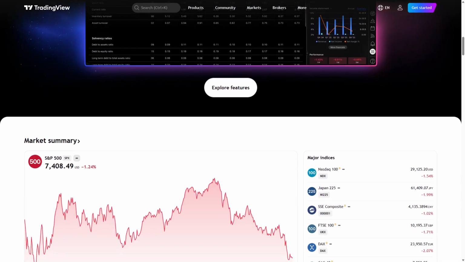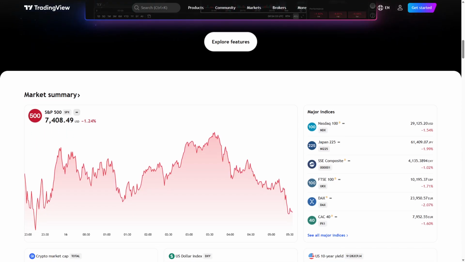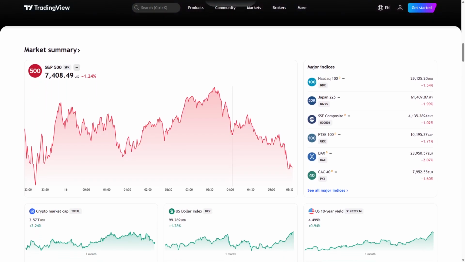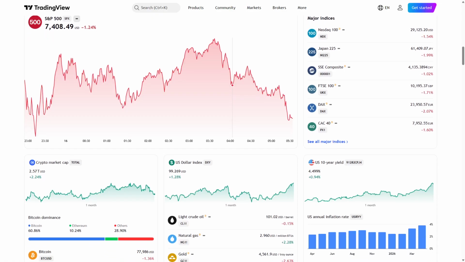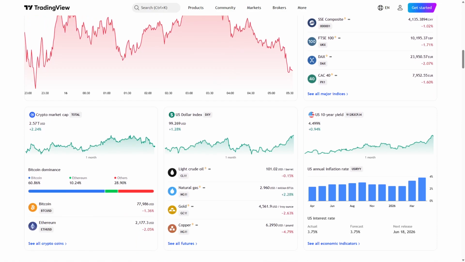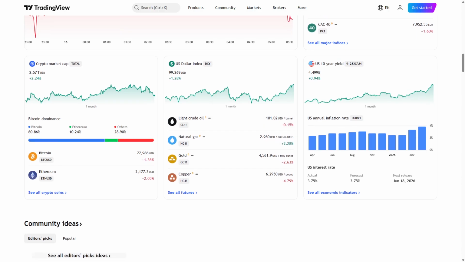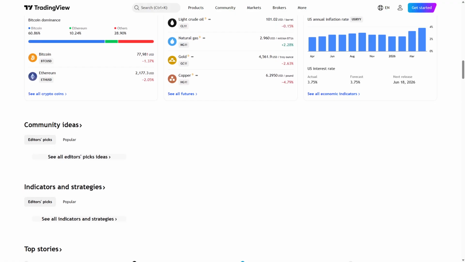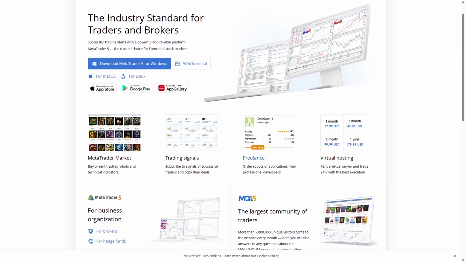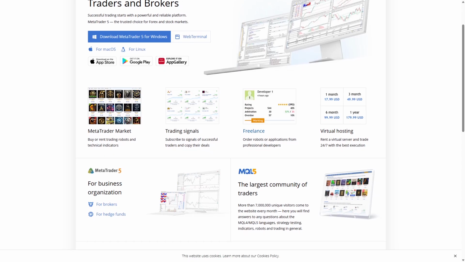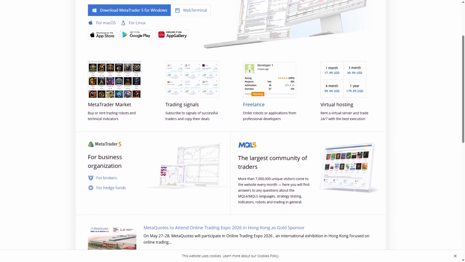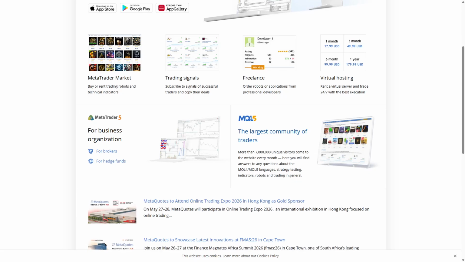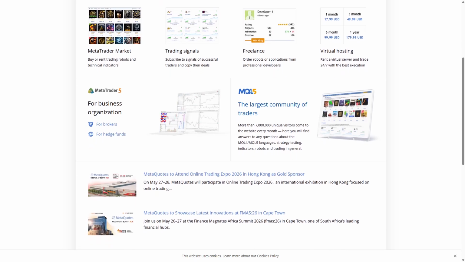However, TradingView's trading execution depends on broker integration, which can limit direct order placement for some users. It is best suited for traders who value intuitive charting, idea sharing, and cross-device access without needing complex automated trading features. MetaTrader 5 is a comprehensive desktop trading platform offering multi-asset trading including forex, stocks, and futures.